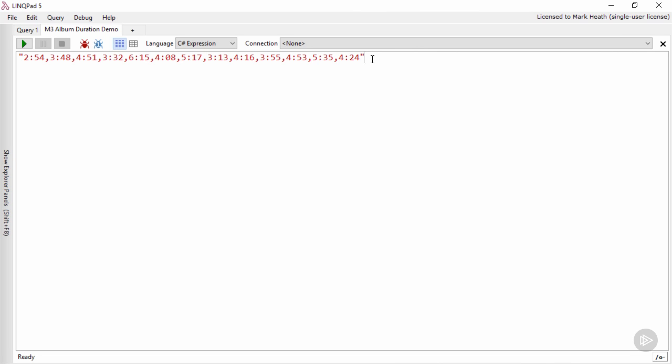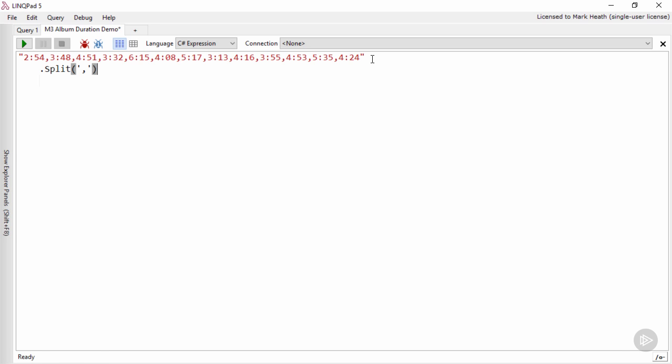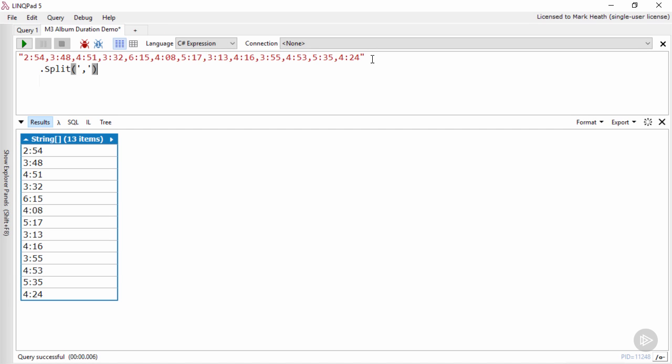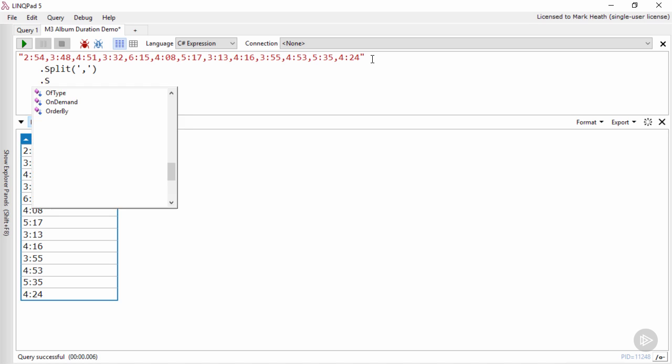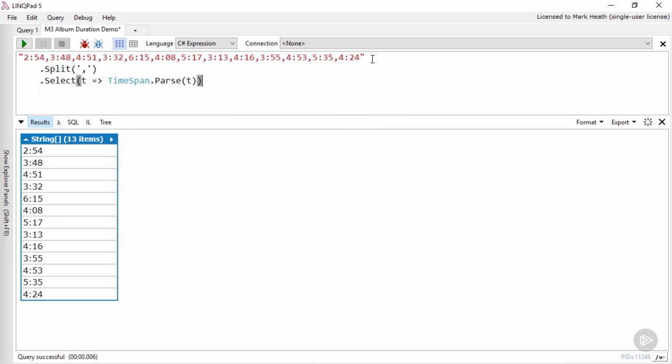The first stage is to turn the input string into a sequence of strings representing each track duration by splitting on comma. And this was the easy bit, just like we did in challenge 1. And as we can see, there are 13 tracks on this album. Now we want to parse each of these strings into a TimeSpan.